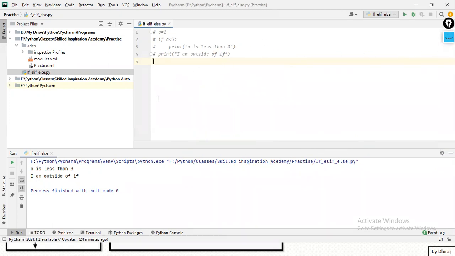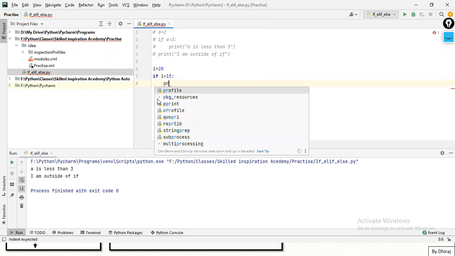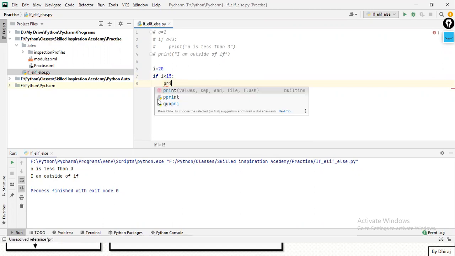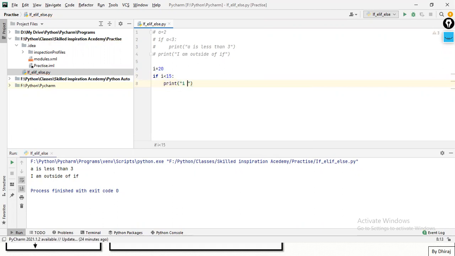So we're going to run that. Suppose i is equal to 20. I have put i equal to 20. If i is less than 15, I'm going to print i is smaller than 15. Again, I'll just print, for your understanding, that I am in if block.